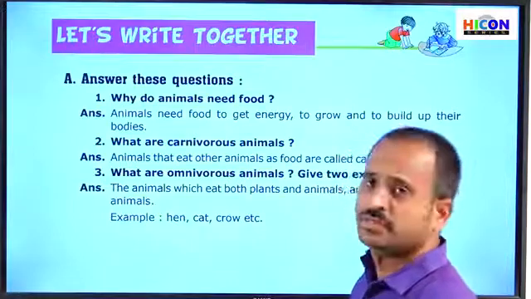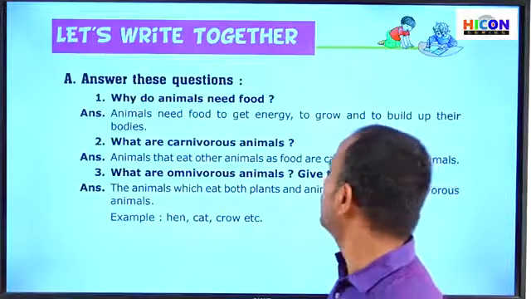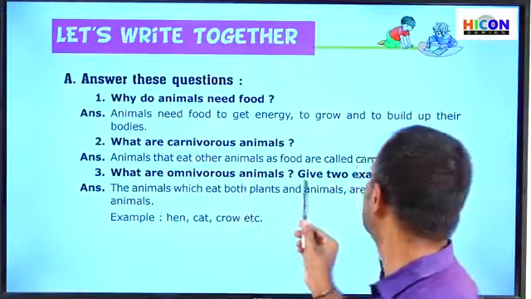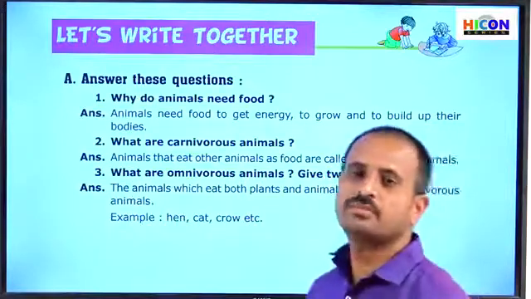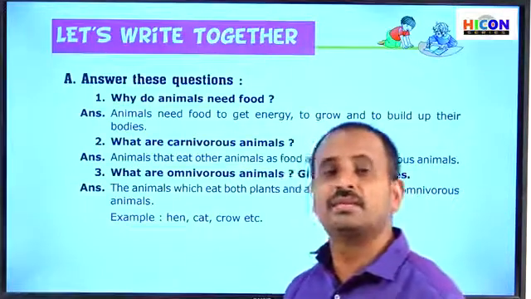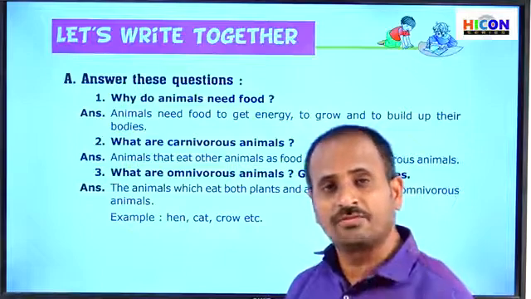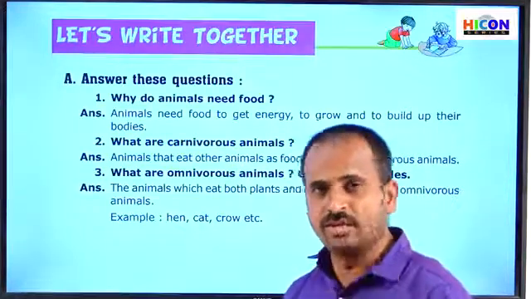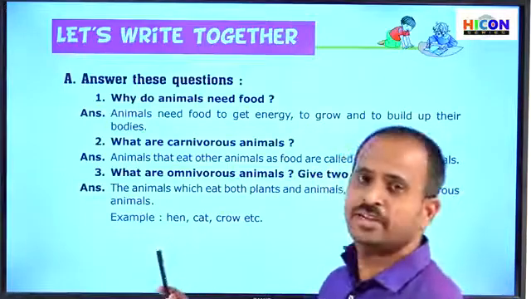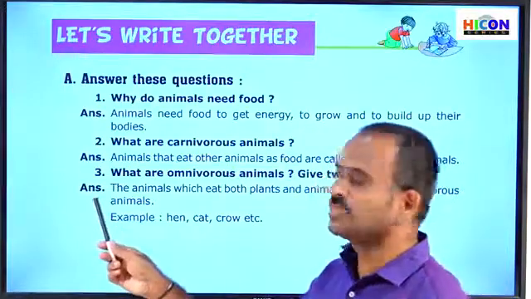Children, see the third question: What are omnivorous animals? Give two examples. Children, what are omnivorous animals? Already we have discussed that animals are classified into three types: carnivores, herbivores, and omnivores. So what are omnivorous animals? Children, see the answer here.